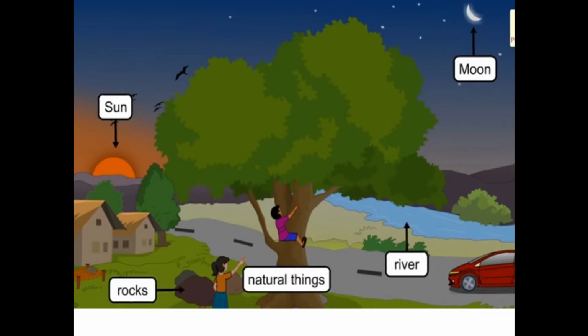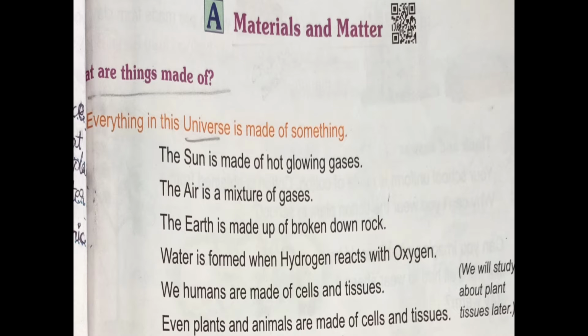Dear children, observe this picture. Sun, moon, rocks, river, car, tree, boys, all these are natural things. Observe in the textbook, materials and matter. Everything in this universe is made of something.